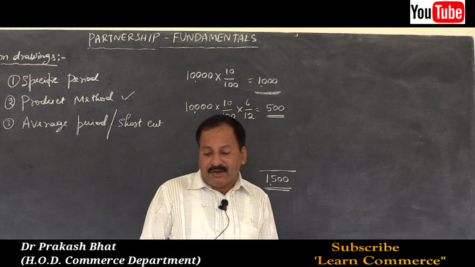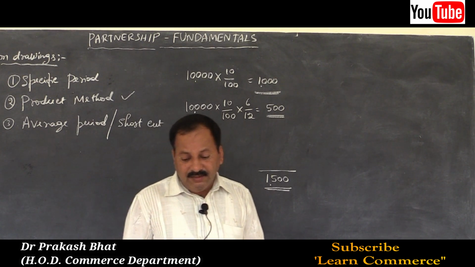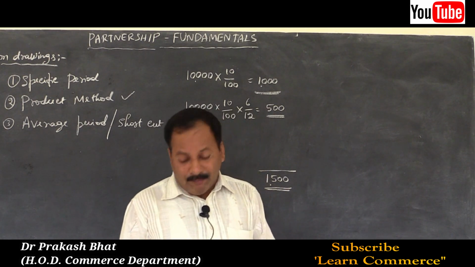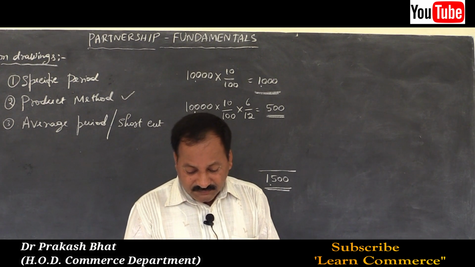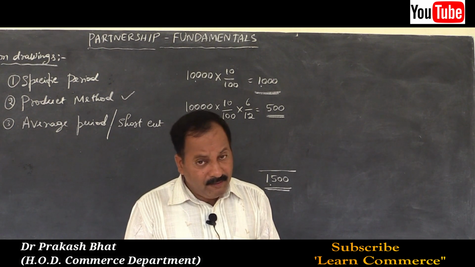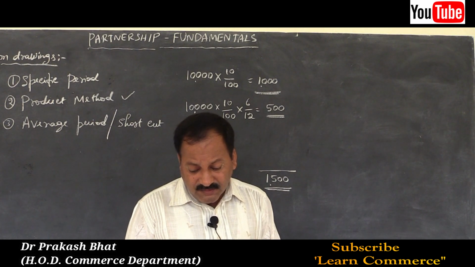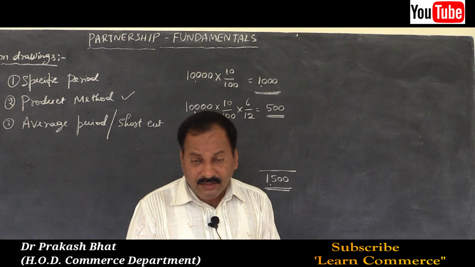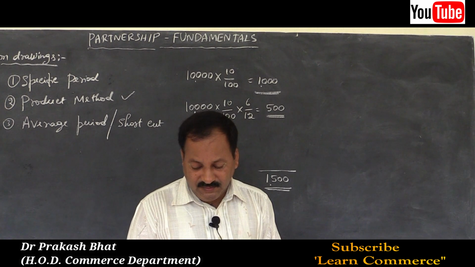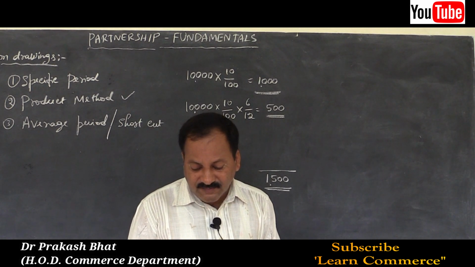Yashasvi makes the drawings as under. Date of drawings and amount are given: 1st August 2015, 5,000; 31st December 2015, 10,000; 31st March 2016, 15,000. So there are 3 withdrawals.